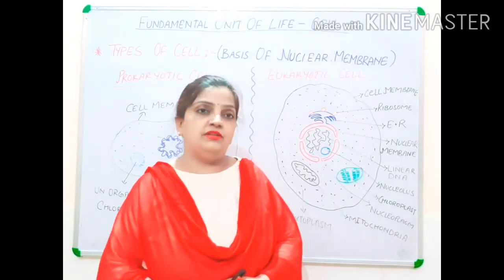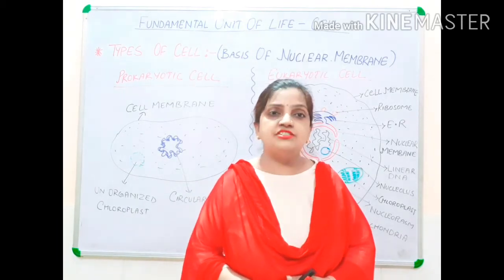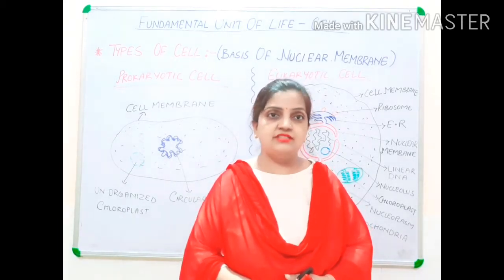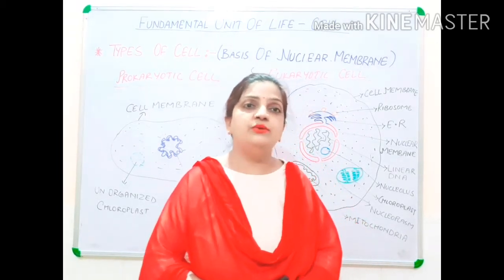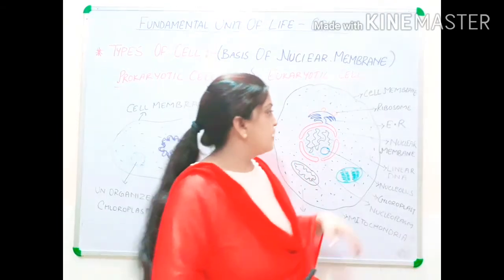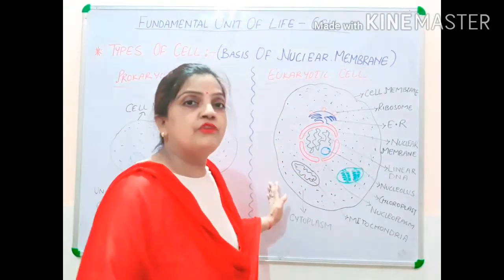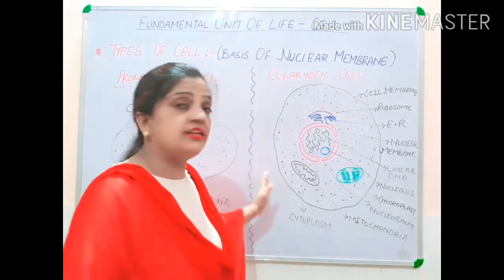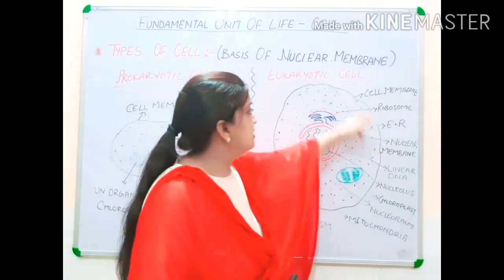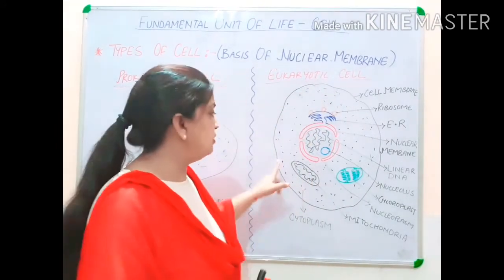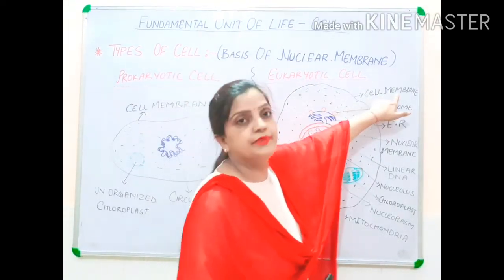Children, I told you all that prokaryotic cell and eukaryotic cell are differentiated because of the presence of nuclear membrane. So let us see where nuclear membrane is present. Children, in this diagram I have drawn the animal cell. How can we understand that it is an animal cell? The outer membrane I have drawn is only a single layer, and the name I have mentioned is cell membrane.